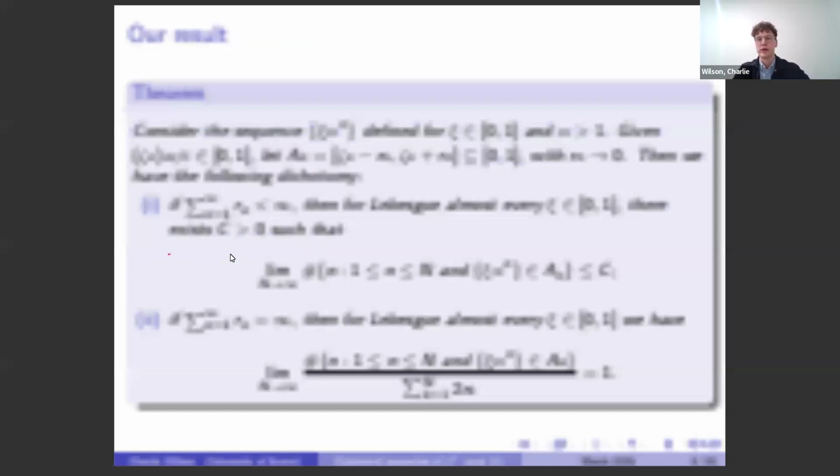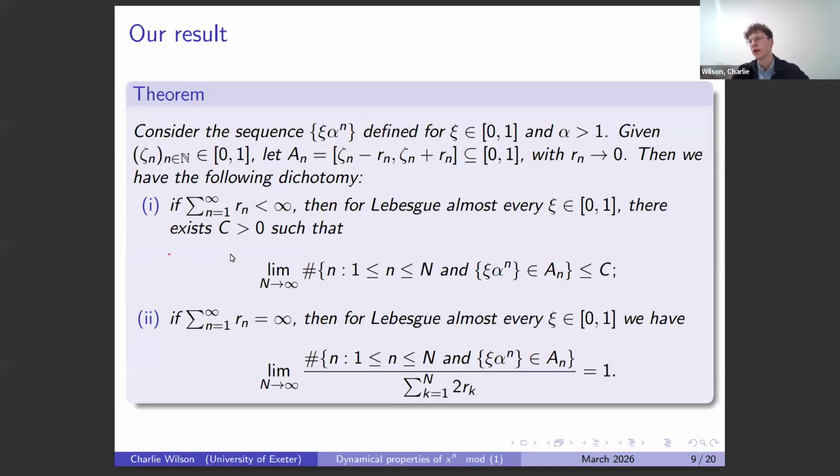So if we consider the sequence psi alpha to the n as above, and these moving targets centered at gamma to the n of radius Rn, and we're going to think that Rn is going to shrink to 0. And we establish the following dichotomy. So if the sum of Rn is finite, then for almost every psi, the number of times psi alpha to the n visits these sets is finite.